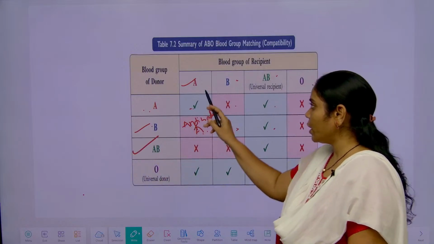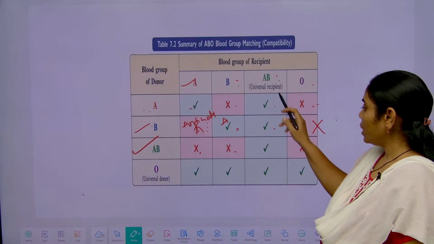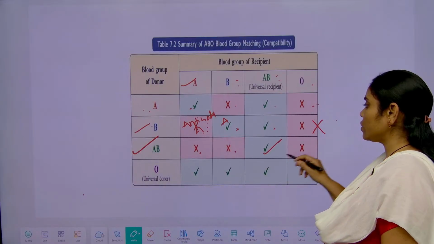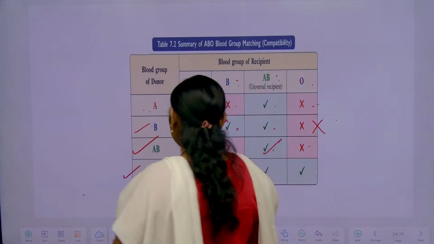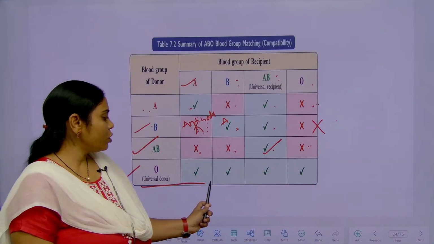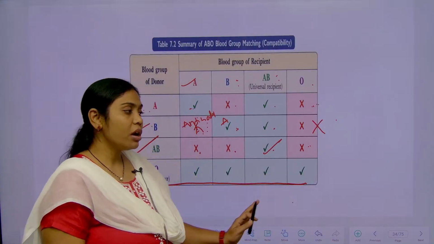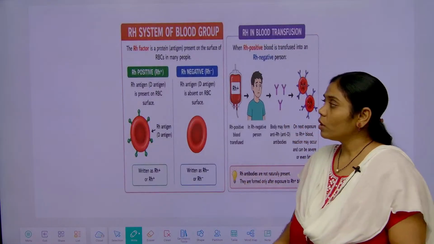Coming to the AB blood group, they cannot give to A blood group and they cannot give to B blood group. AB can give to the AB, the same kind of blood group, and they cannot give to the O blood group. And O is a universal donor. So, as it is a universal donor, it can give to all kinds of blood groups. I think you might have understood.